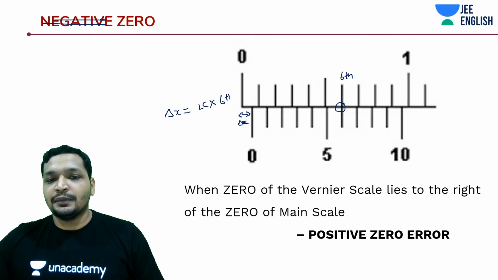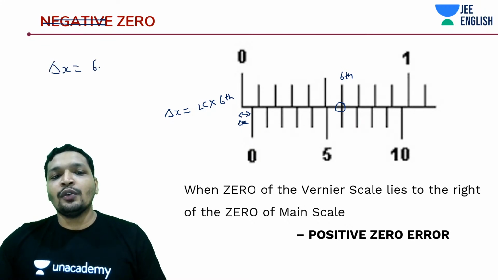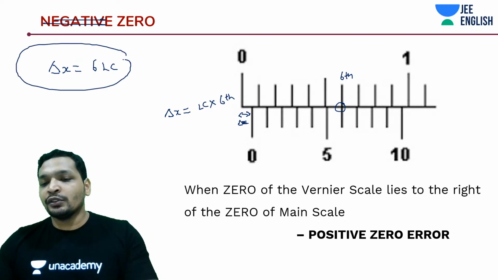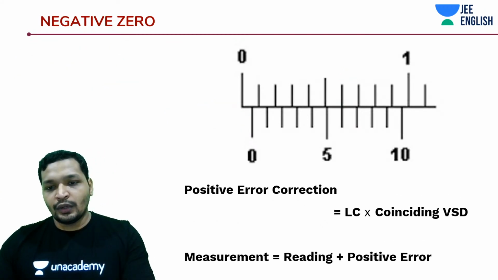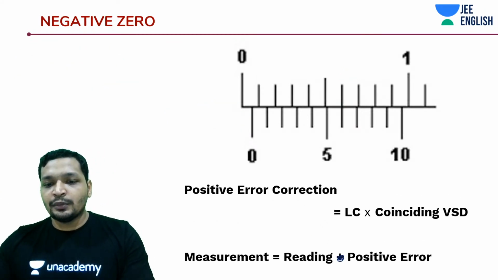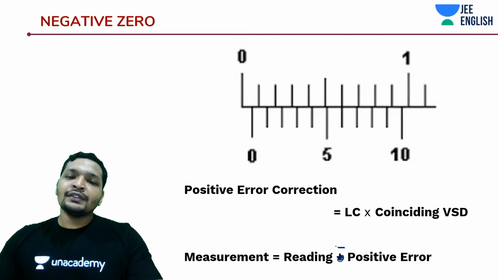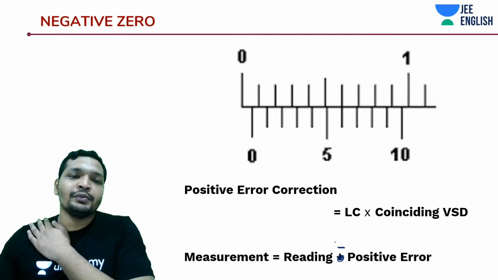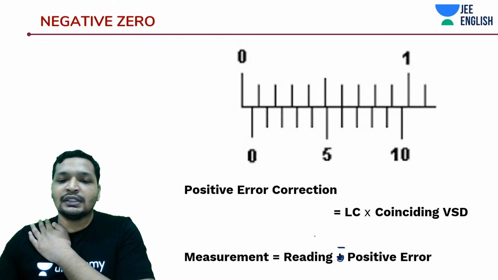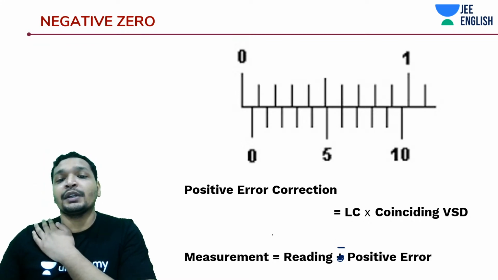into the 6th division. So in this case, delta x is 6 LC, and you need to always subtract that in positive zero error. It has to be subtracted from your reading. Negative zero error, you would add, because you're always measuring a little lesser than what you should be measuring. Positive zero error, you would subtract, right? You're always reading much more than what you should be reading.